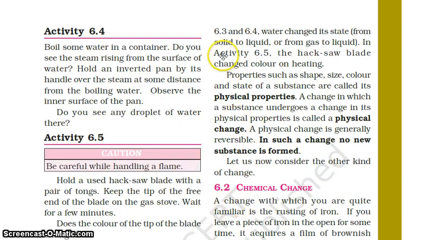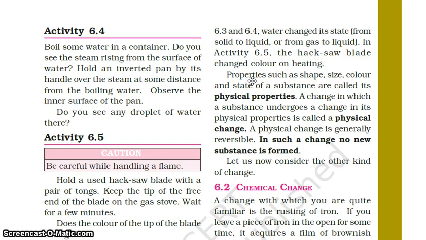In activities 6.3 and 6.4, that is melting of ice and evaporation, water changed its state from solid to liquid or from gas to liquid. In activity 6.5, the hacksaw blade changed color on heating.